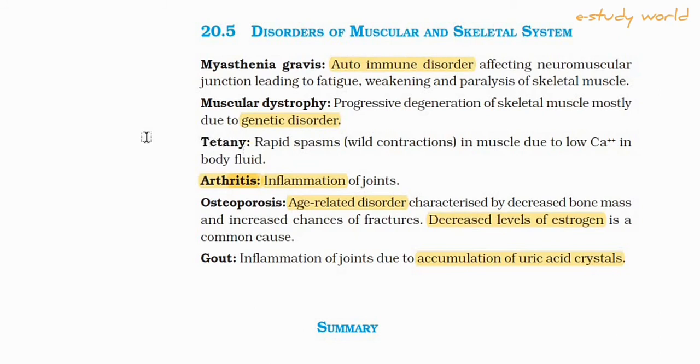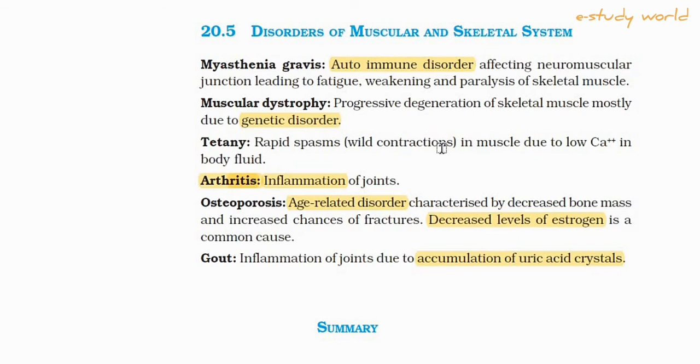Tetany. Tetany, in other words, tetanus. Tetany is a rapid spasm, meaning wild contraction. This is a strong contraction of the muscles due to low calcium ion in the body fluid. Low calcium ion in the body fluid leads to rapid spasm of the muscle.